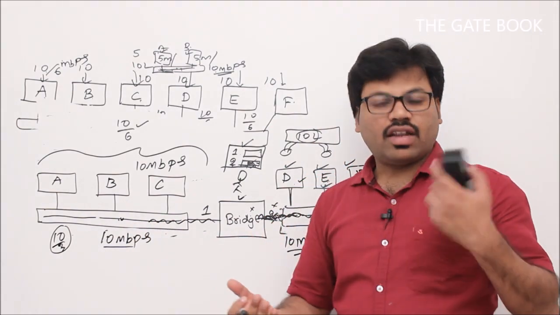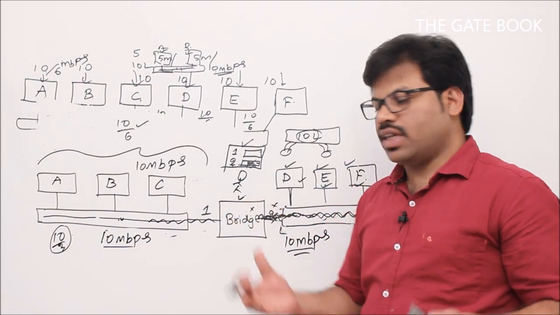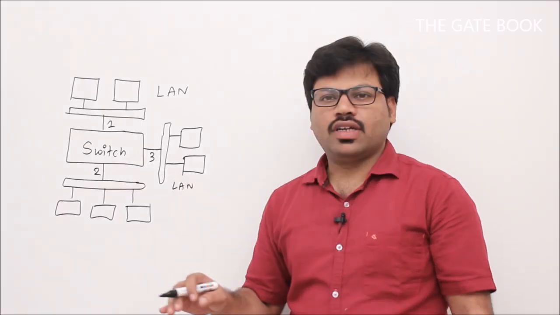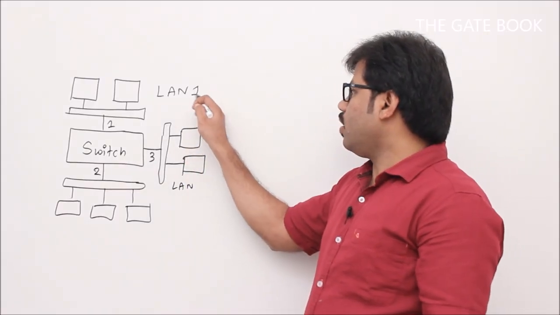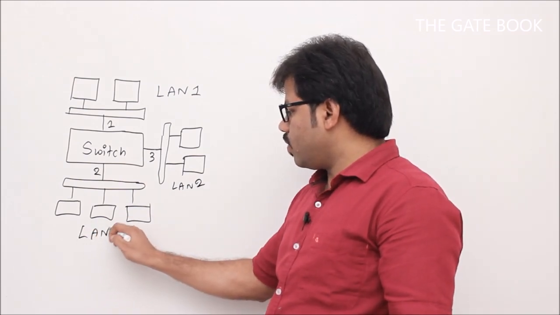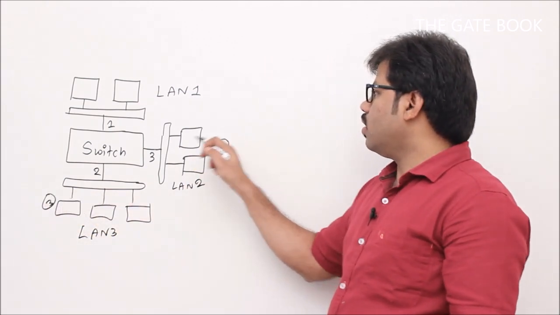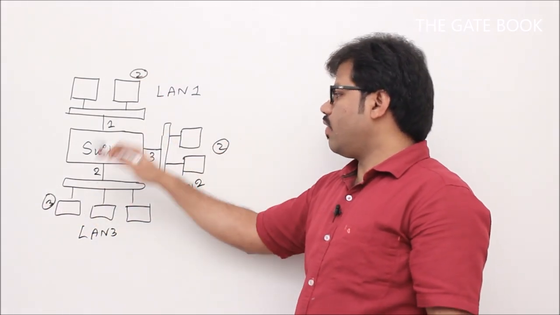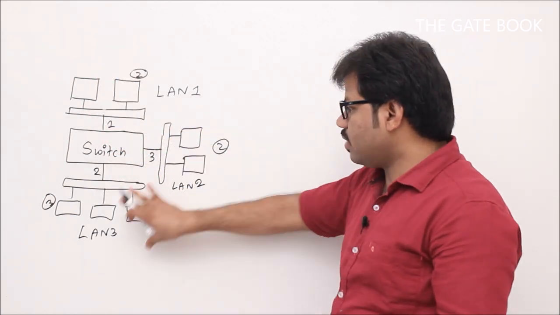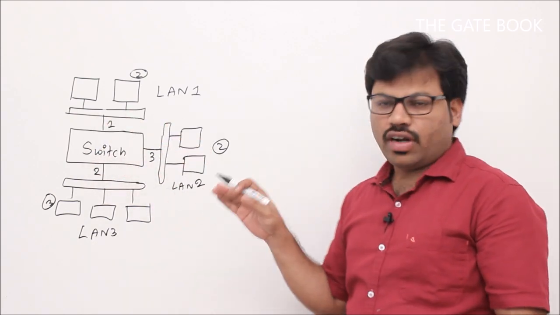Sir, then we can have another idea. What is that? Why 3, why not 2? Yes, you can go for that model also. We will see that. Now we'll see this example. Here you have LAN number 1, and here LAN 2 and LAN 3. We have 3 systems here, 2 systems here and 2 systems here. So finally 7 systems have been connected, and these are separate LANs, correct? So the bridge is now connecting these 3 LANs. Now we'll see what happens.